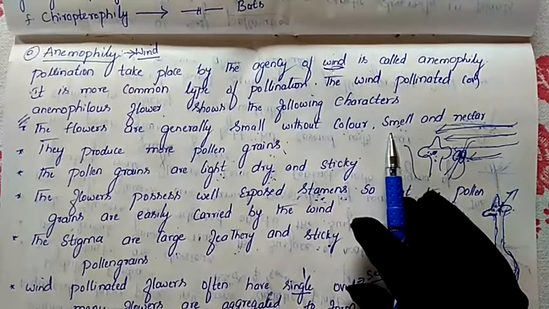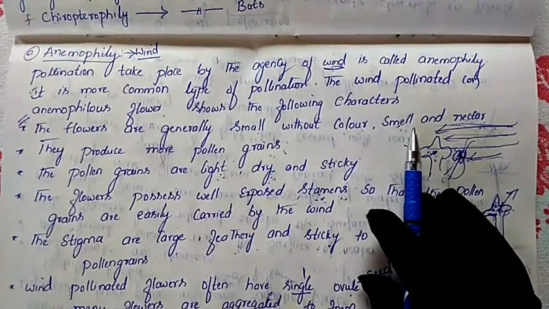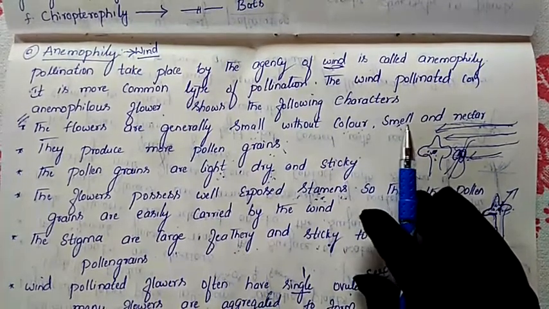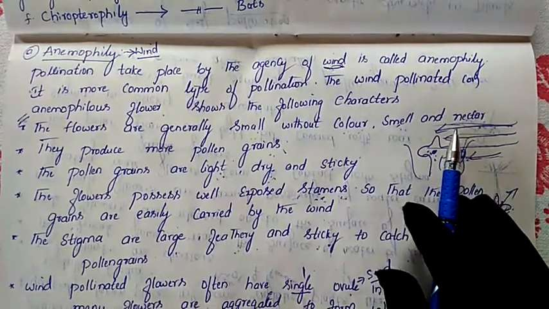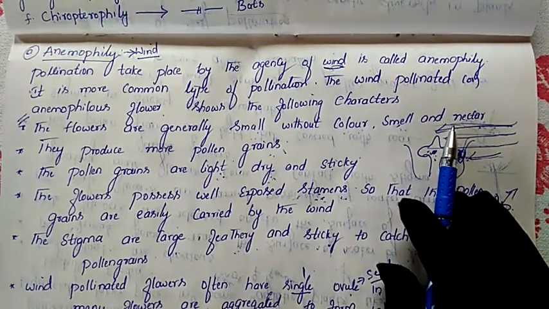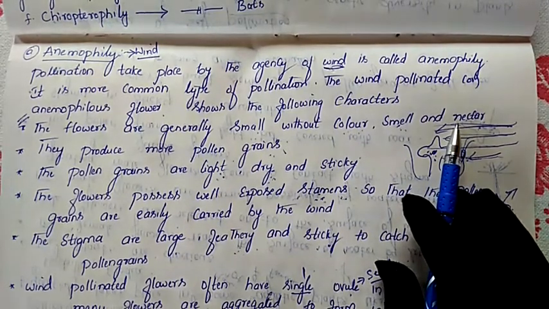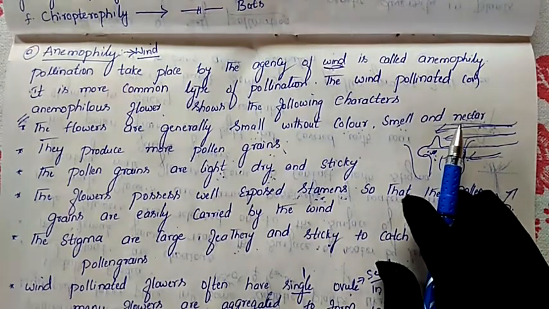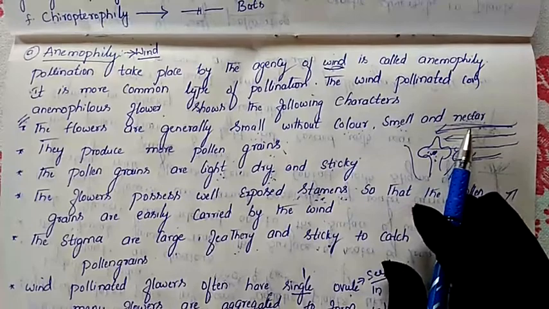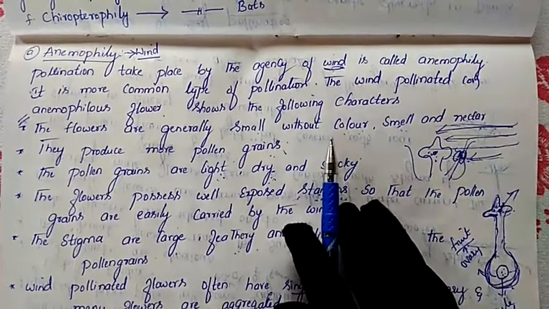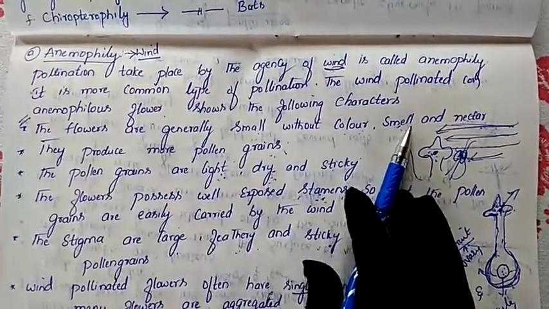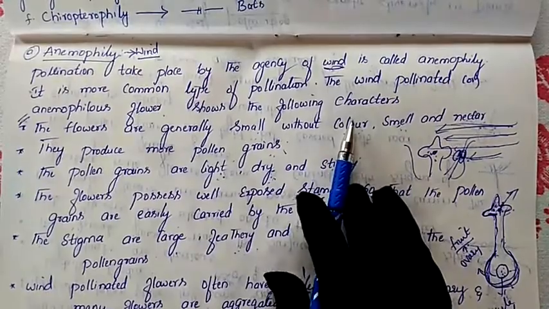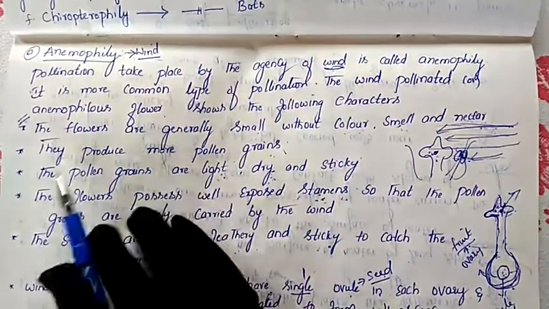Even these flowers do not possess any smell; no odor is produced from the flower. And they do not contain any nectar. Nectar is a juicy fluid present in some flowers and absent in others. Wind pollinated flowers do not contain any nectar. This is the first character of wind pollinated flowers: flowers are generally small, without color, smell and nectar.